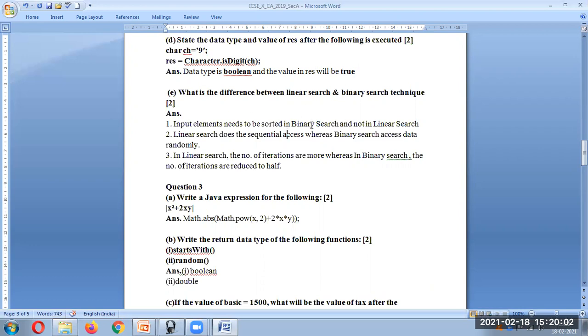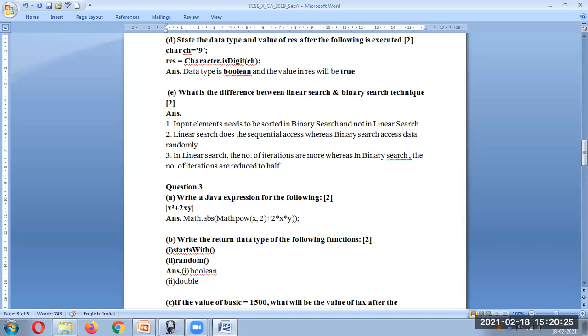What is the difference now? This year we do not have binary search, but still this kind of question comes. We have bubble sort or linear search. This came in 2019. Input elements need to be sorted in case of binary search, whereas in linear search they need not be sorted.